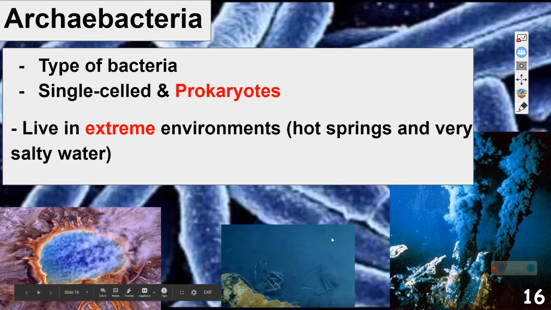The other place is here in the middle, and it's hard to tell, but these are crabs that have died. They're actually sitting in something called a brine pool. This brine pool is where the salt content in the ocean increases. Because it's saltier and more dense, it sits at the bottom and looks like a pool inside of the ocean. But it's super salty water, and if things get too close to it and fall in, they're going to die because of the high salt content. But you will find these archaebacteria, or these extremists, living in there. So extreme environments are the archaebacteria.